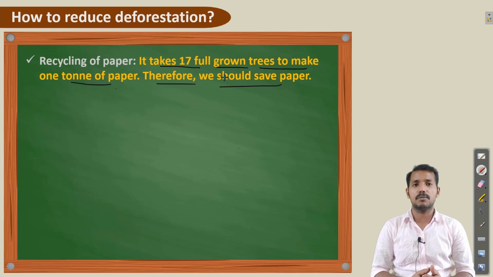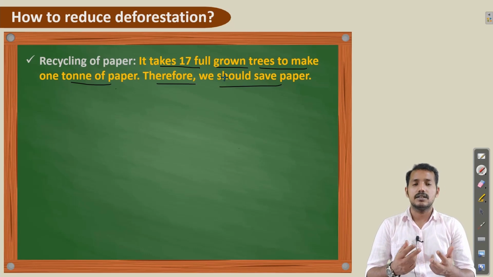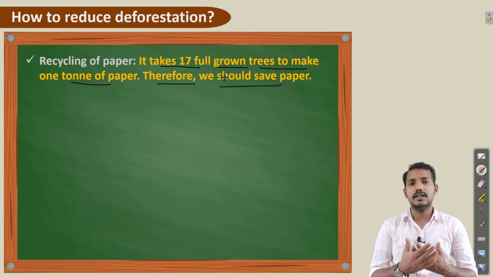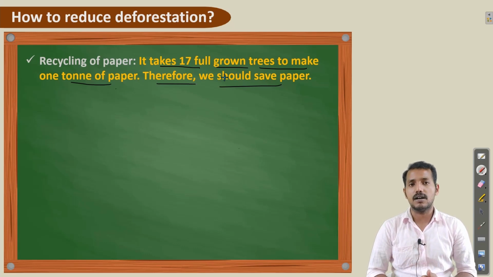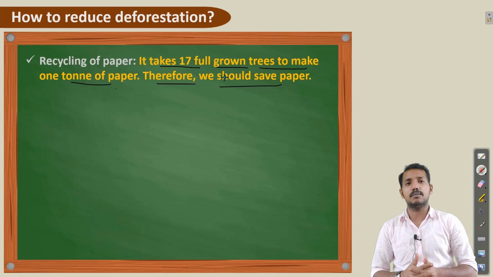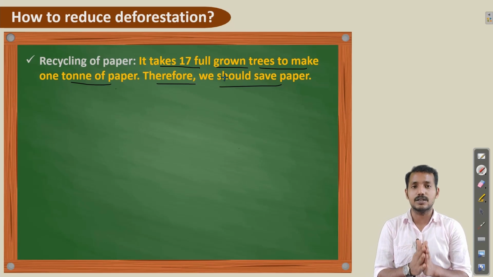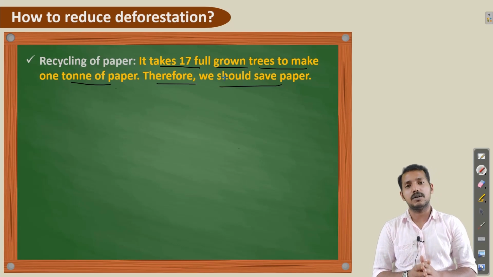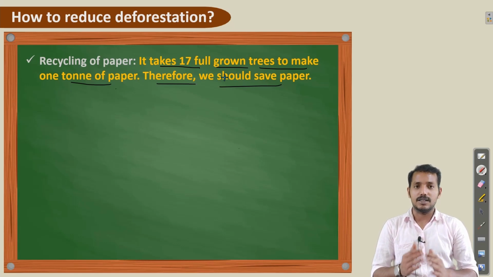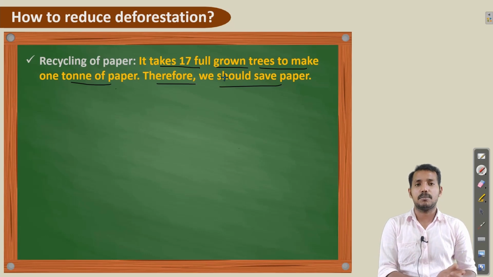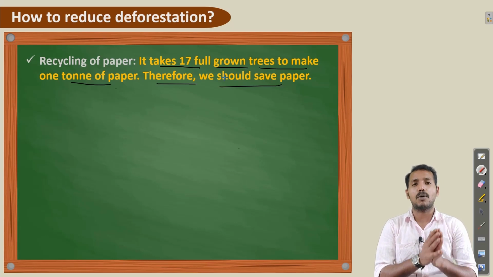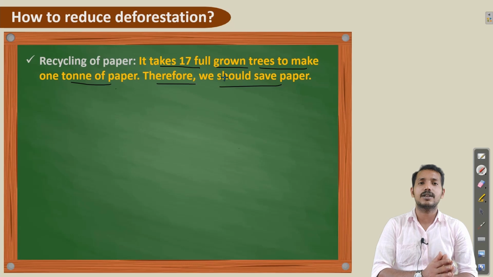How can we save paper? We can reuse, recycle, etc. In this way, we can save paper. And also nowadays, many companies and authorities have introduced the e-billing system, that means an electronic billing system, to avoid the use of paper for bills. That is also a way to save paper. But this is also not a final solution for deforestation.